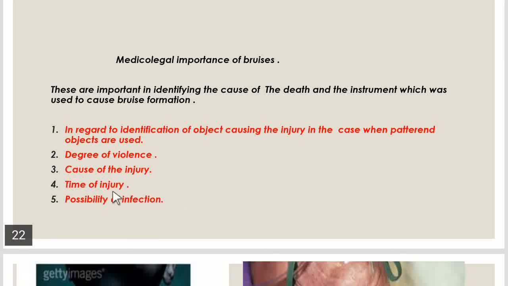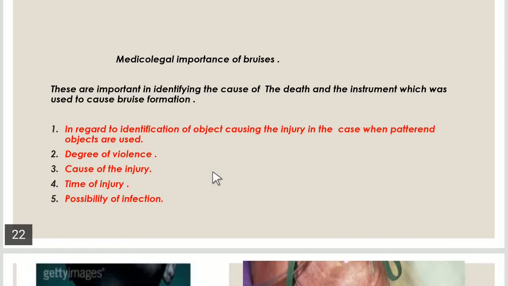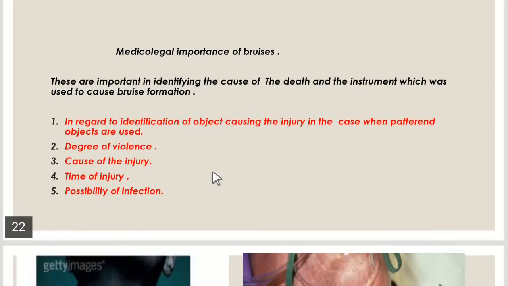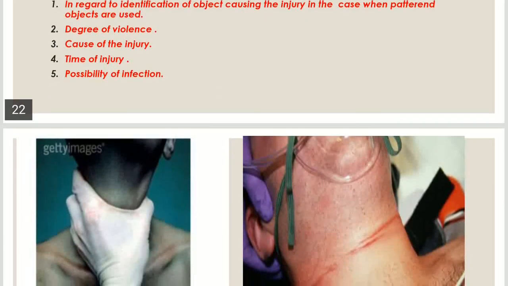And there may be a possibility of infection, but it is a rare condition. In the case of bruising and abrasions, the possibility of infection is rare, but in a laceration, there is a little bit of possibility of infection to occur. So it's all about the bruise.